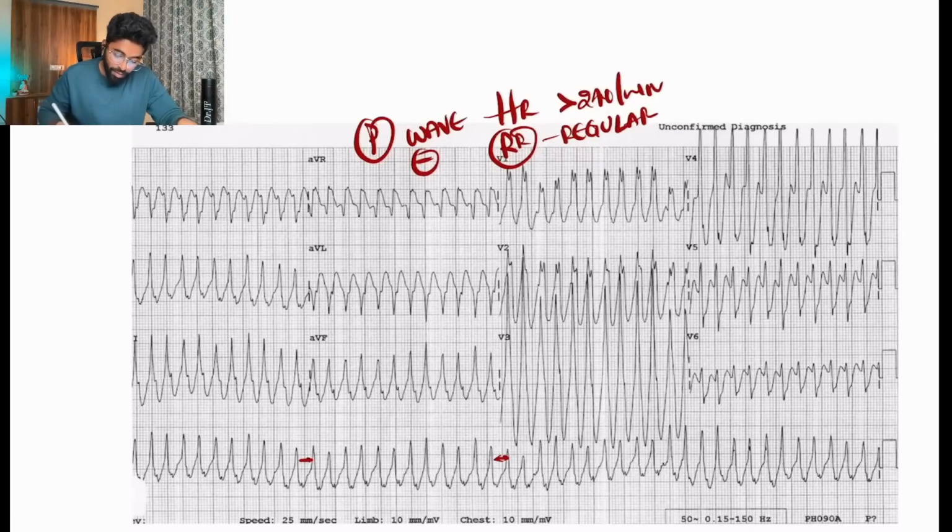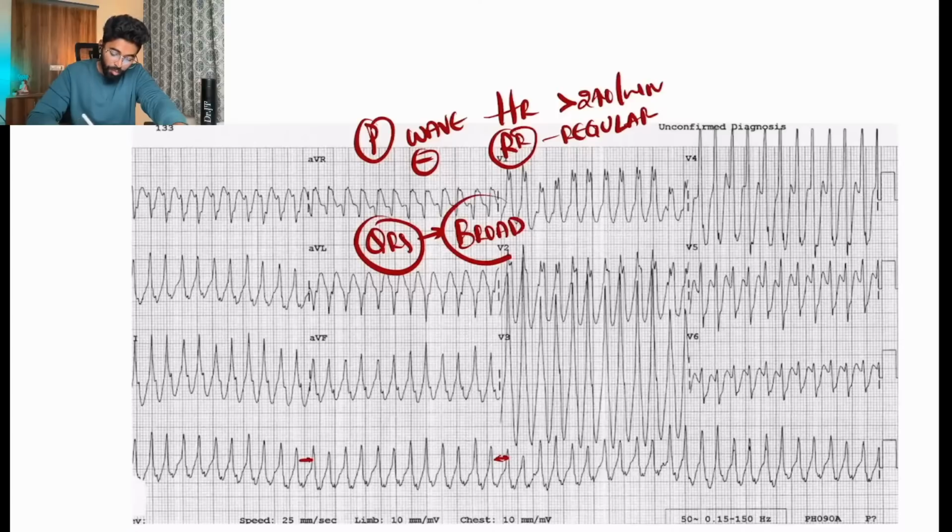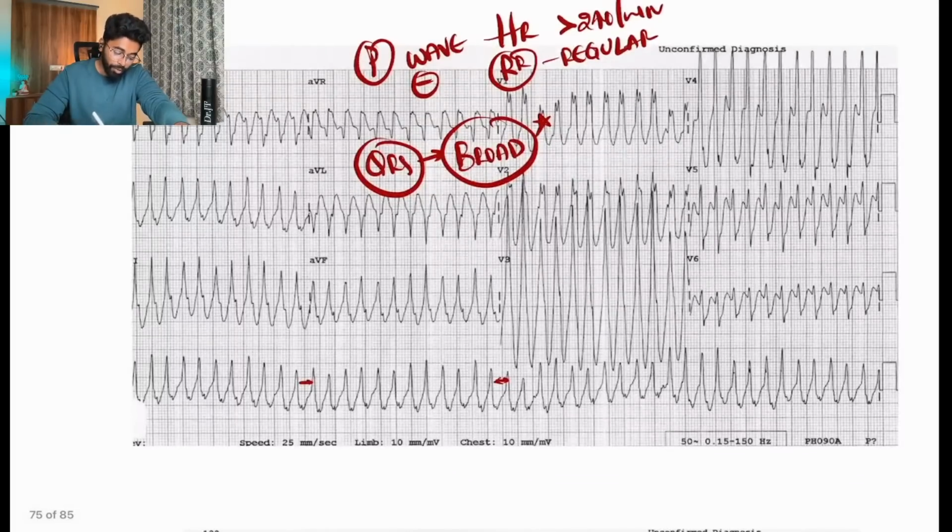If there is no P wave and the rhythm is regular, we thought it could be AVNRT, but we have our answer with the QRS. The QRS is broad here, but the QRS is not broad in AVNRT, which is a differentiating feature. As I said previously, if the SA node activates the ventricles by some other pathway, that's when the QRS will be broad. This is the possibility of antidromic type of AVRT.